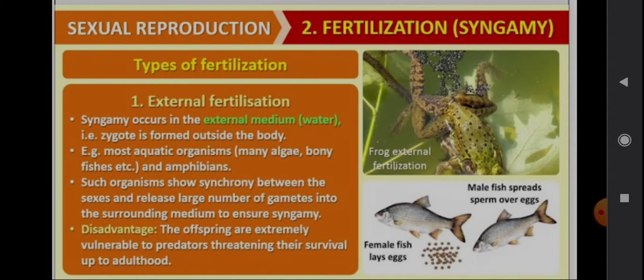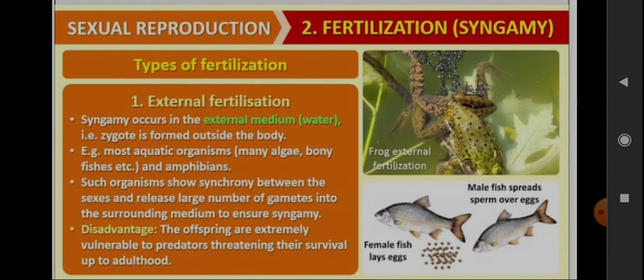Examples are most aquatic organisms, many algae, bony fishes, etc., and amphibians. See, now they have given the pictures of the frog and fishes. The fertilization is occurring outside the body. That is the external fertilization.